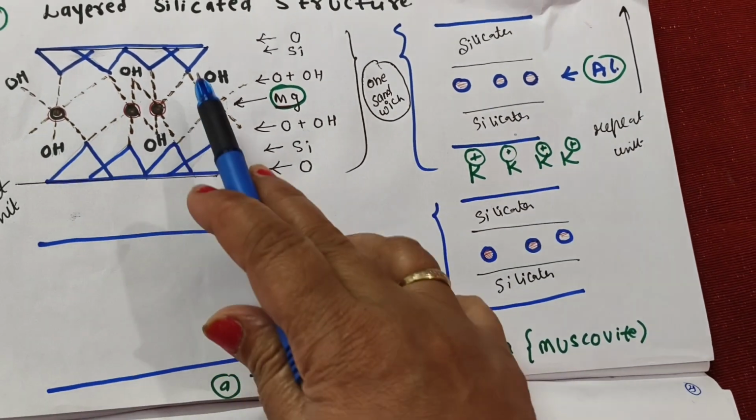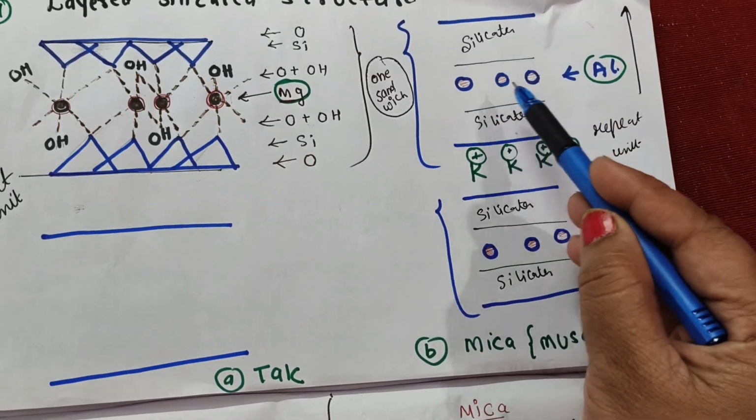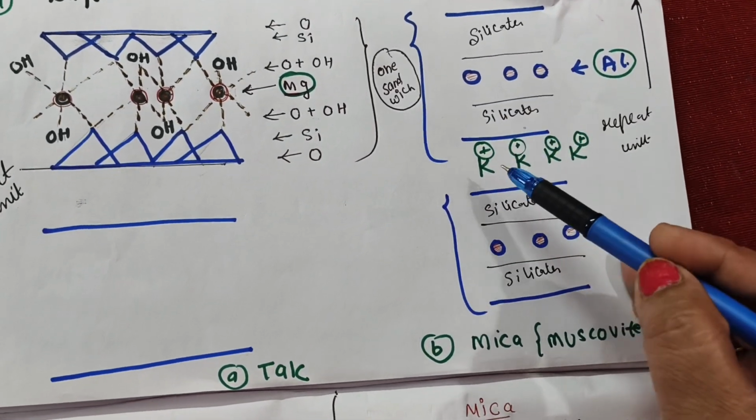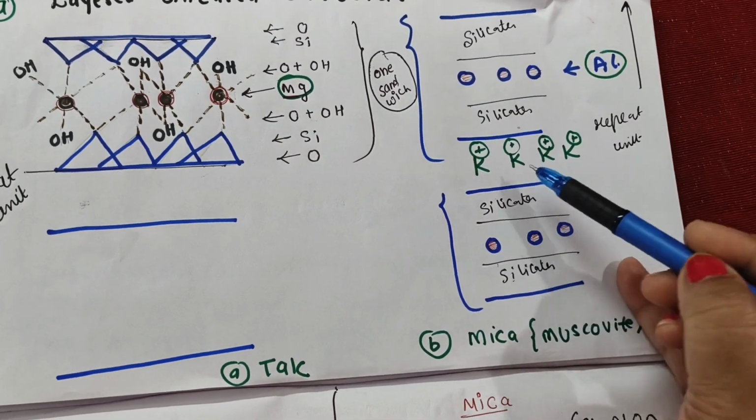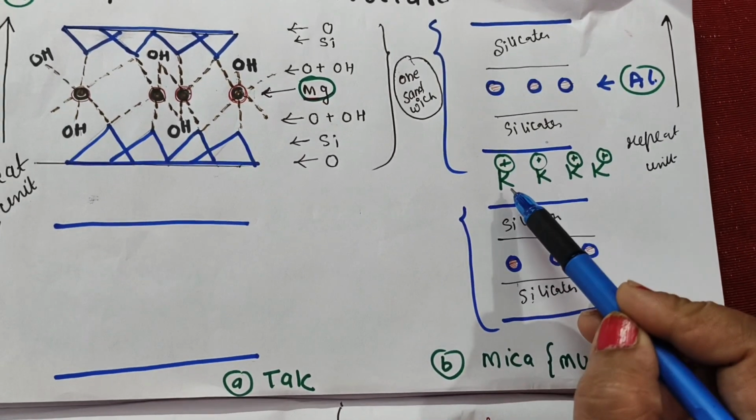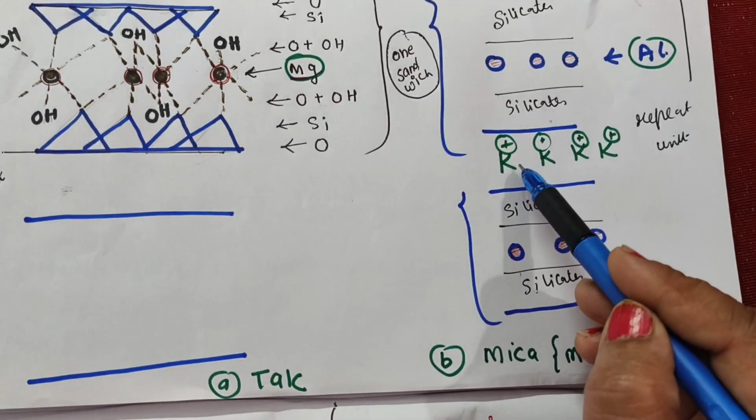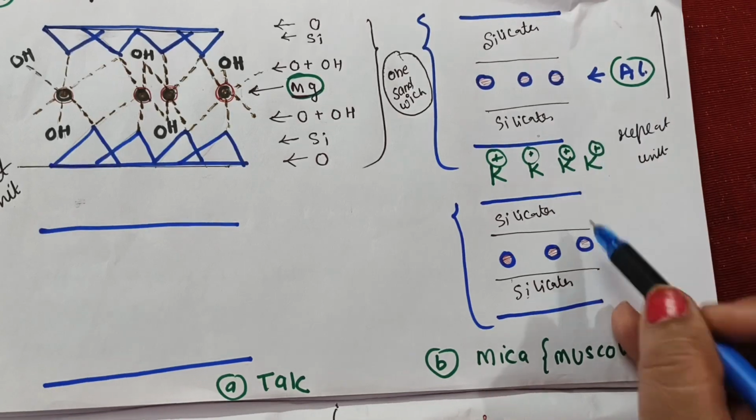So you can express these layers simply as silicates, then aluminium is inserted, then silicates, again the same repeated unit, and then potassium ions are embedded here. Okay, you can see the potassium ions are here. So here aluminium also and potassium.